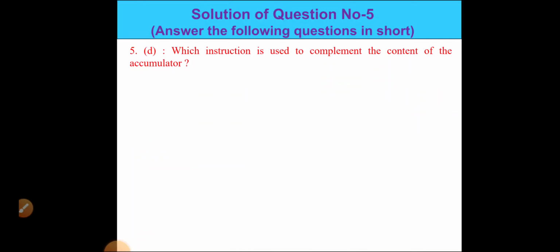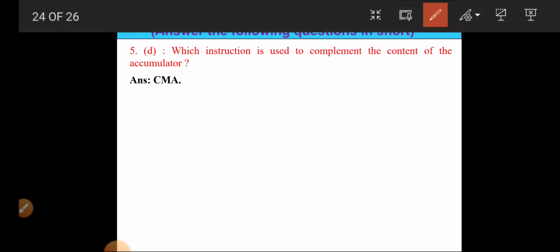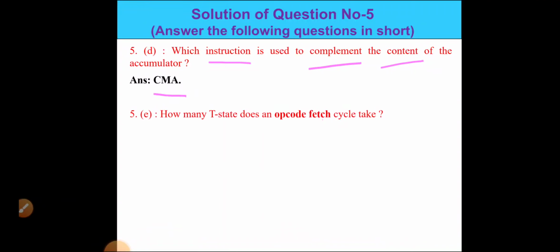Next, which instruction is used to complement the content of the accumulator? See the question. Our answer is CMA. CMA is the instruction we use to complement the content of the accumulator. Next question: how many T states does an opcode fetch cycle take? There are 6 T states required in an opcode fetch cycle.